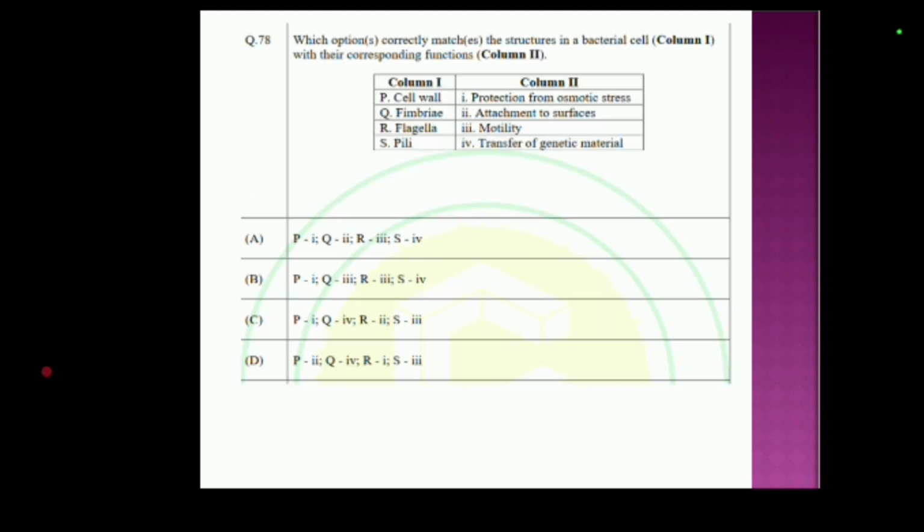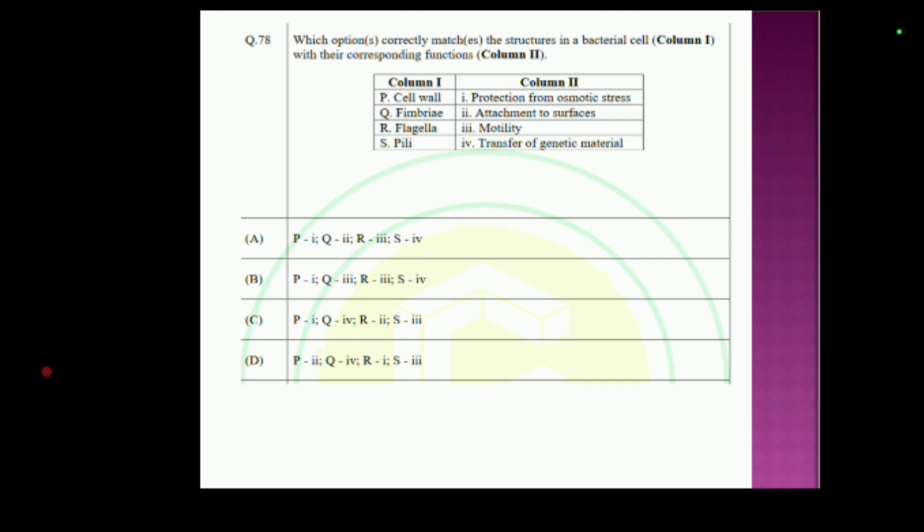Next question. Which option correctly matches the structure of the bacterial cell in column 1 with its corresponding function in column 2? In column 1, P is cell wall, Q is fimbriae, R is flagella, S is pili. In column 2, the functions are: 1 is protection from osmotic stress, 2 is attachment to surfaces, 3 is motility, 4 is transfer of genetic material. Now you have to choose the correct option. Here options A, B, C, D are present.